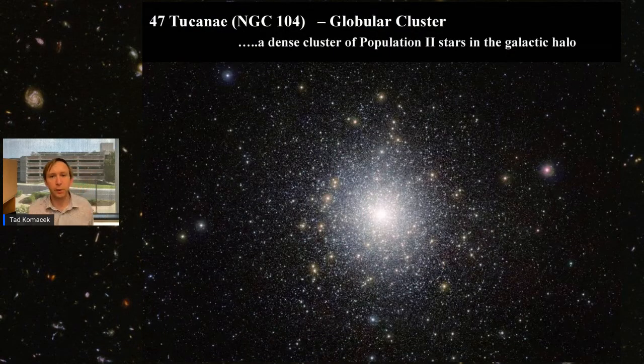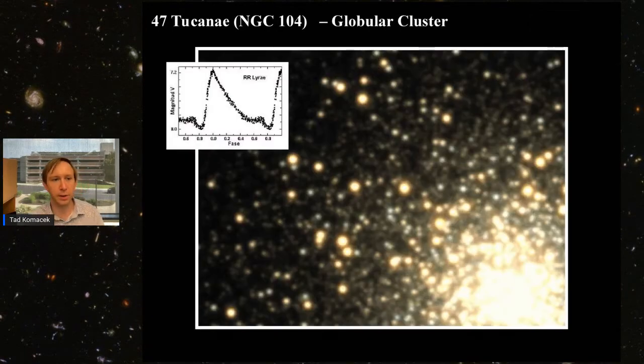Here's another example of a deep sky object from this year. This is 47 Tuc, or NGC 104, which is a globular cluster. This is a dense cluster of many, many stars, what we call population 2 stars, that lie in the outer reaches of the galaxy, in the galactic halo. And so the really interesting aspect of 47 Tuc is that it contains several RR Lyrae stars, which is a specific class of variable stars that, generally speaking, are older population 2 stars.